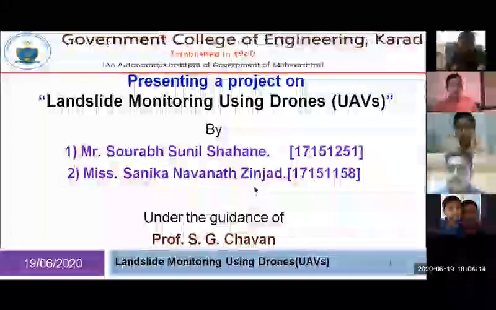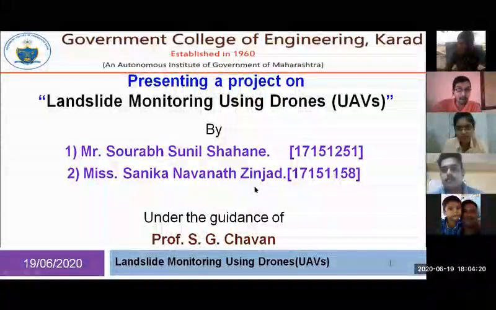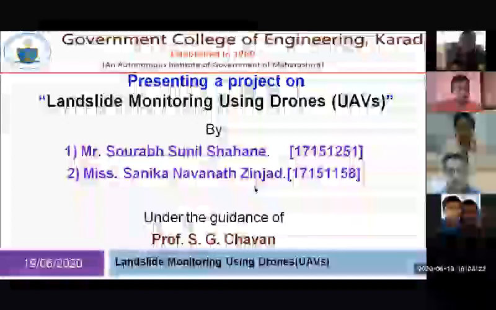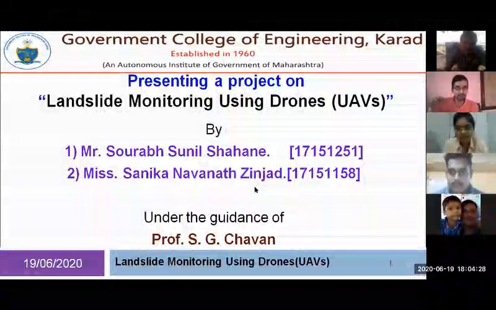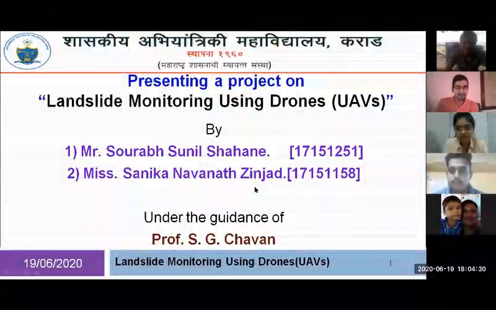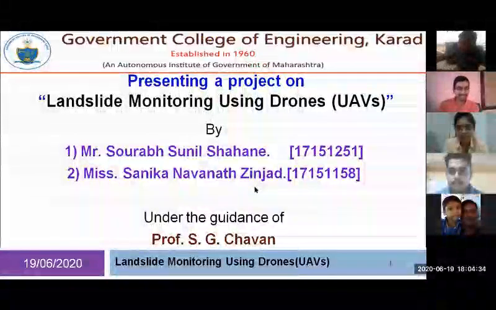How will your entire system track and detect the landslide? How is your system different from a normal drone? Your system is also capturing video and photos, right? Monitoring the entire thing, right? How will it exactly detect that the landslide has occurred?